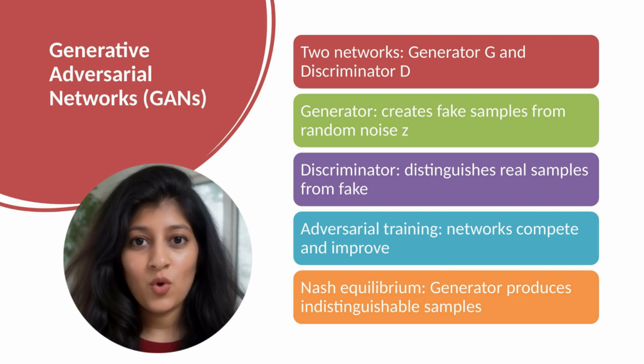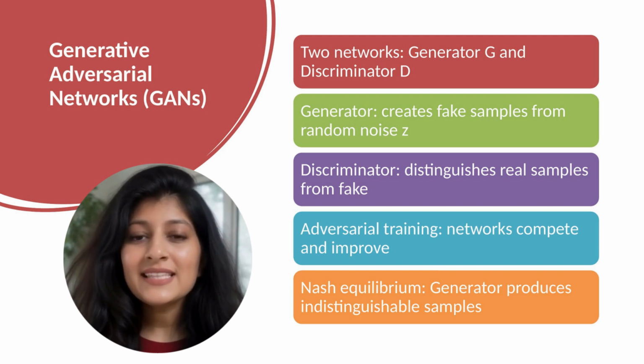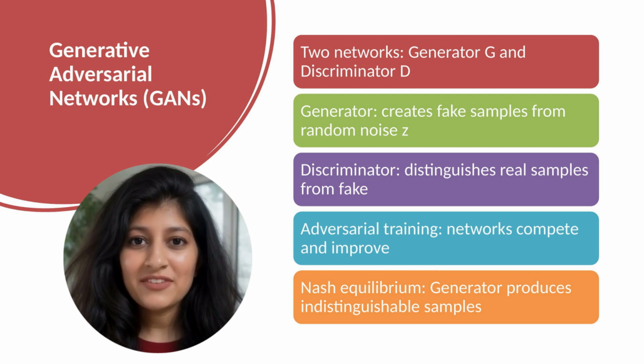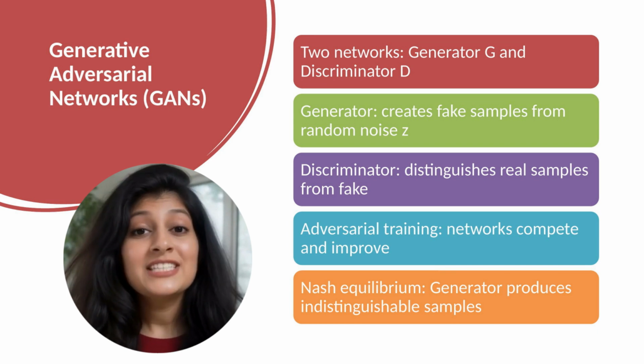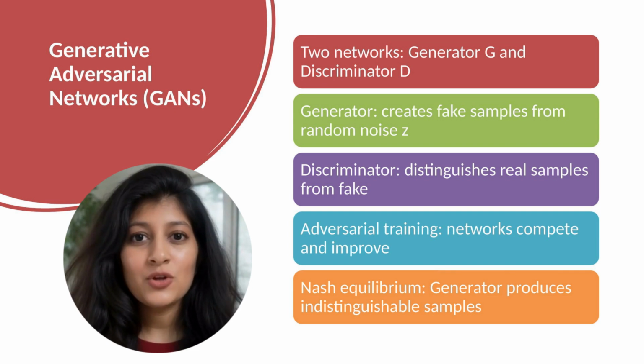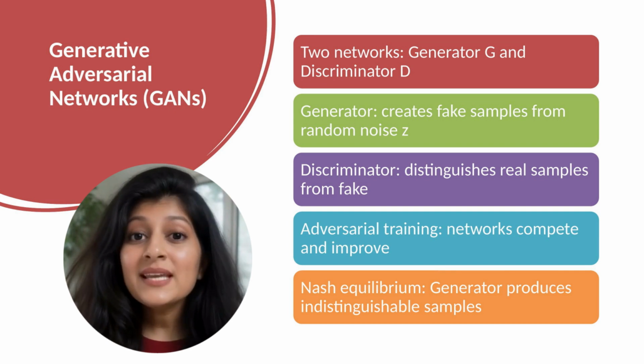The generator wants to fool D, generate samples so realistic D can't tell them apart. The discriminator wants to catch fakes, correctly identify all samples. They push each other. G makes better fakes. D learns to distinguish better. G makes even better fakes. At equilibrium, the generator produces samples indistinguishable from real data. The discriminator's accuracy reaches 50% random chance because it truly can't tell real from fake. The generator has learned the data distribution.